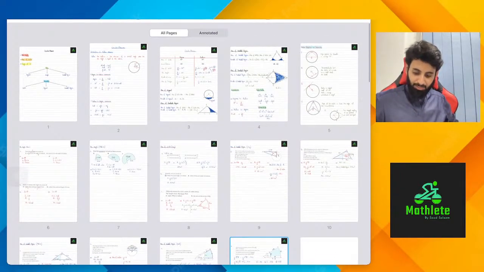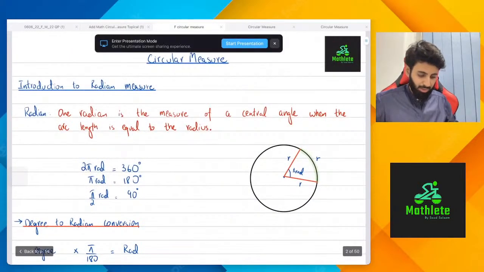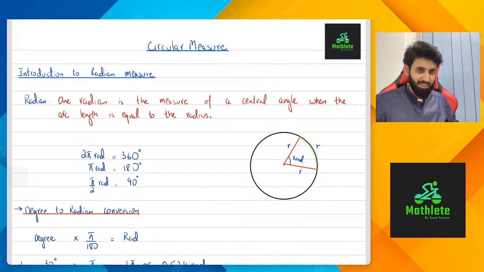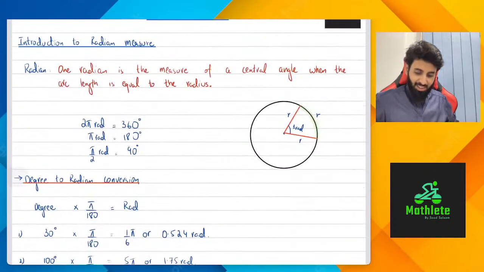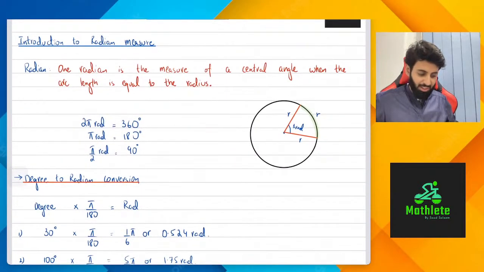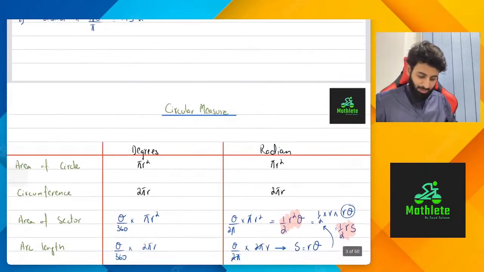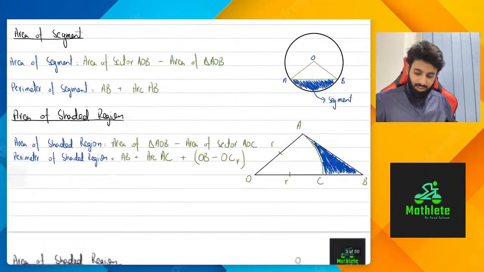So basically, this is a document of circular measure that I will share with you guys. I already have. Sir, आप तो roast ही कर गए थे. नहीं, I didn't roast any. I didn't do that. So yeah. अच्छा, so basically मैं क्या कह रहा था? हाँ, मैं ये कह रहा था कि this is a document where you'll find all my notes regarding circular measure.